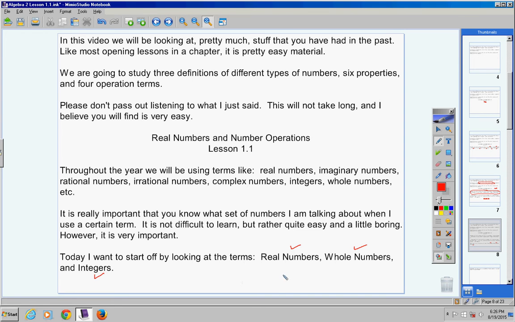However, I will ask you on a test or a quiz to give me examples of these or to recognize these if we have a group of numbers given to you in a list. I would want you to tell me which ones are real numbers, which ones are whole numbers, which ones are integers, etc., etc. So you do not have to memorize the definition, but you have to know it well enough to recognize the different types of numbers.